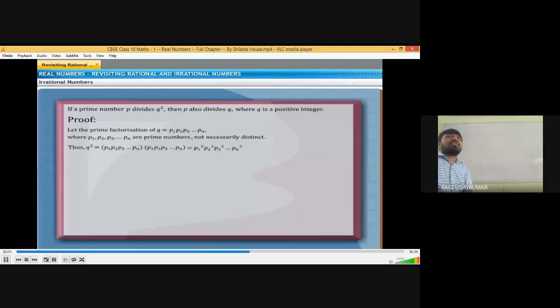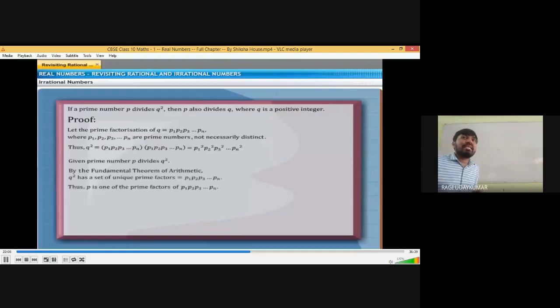So q square comes up to pn square. The statement is that a prime number p divides q square. By the fundamental theorem of arithmetic, q square has a set of unique prime factors. Usually the fundamental theorem of arithmetic says that every composite number can be expressed as a product of prime numbers in a unique way, except for the order of the prime numbers.